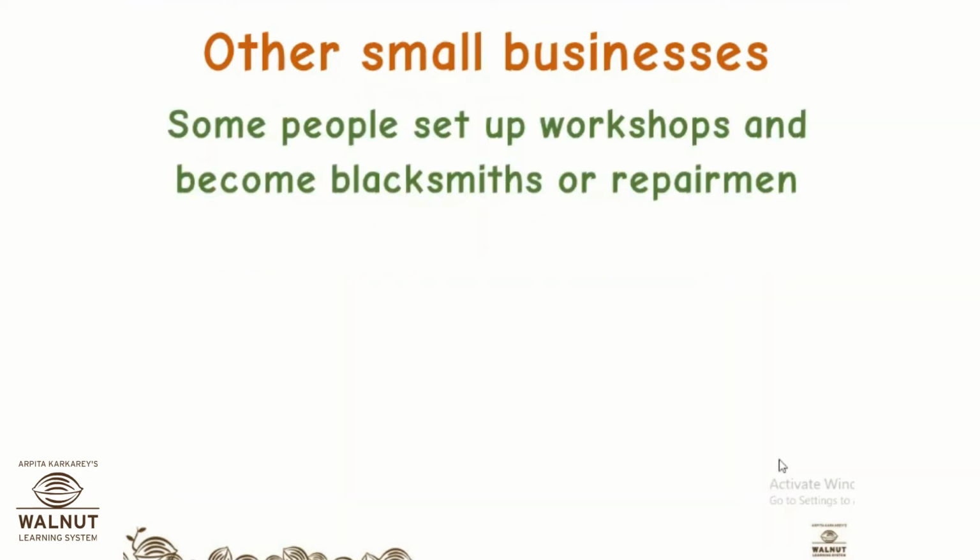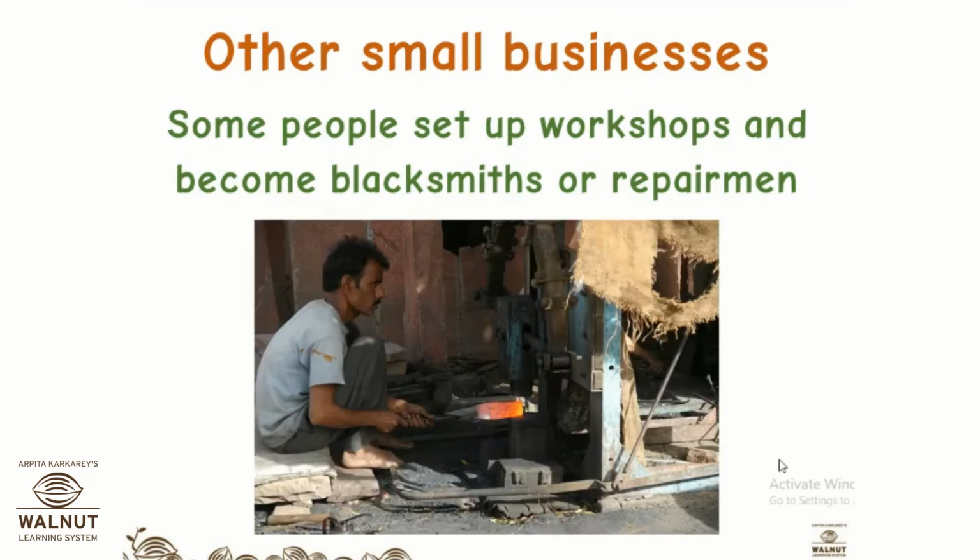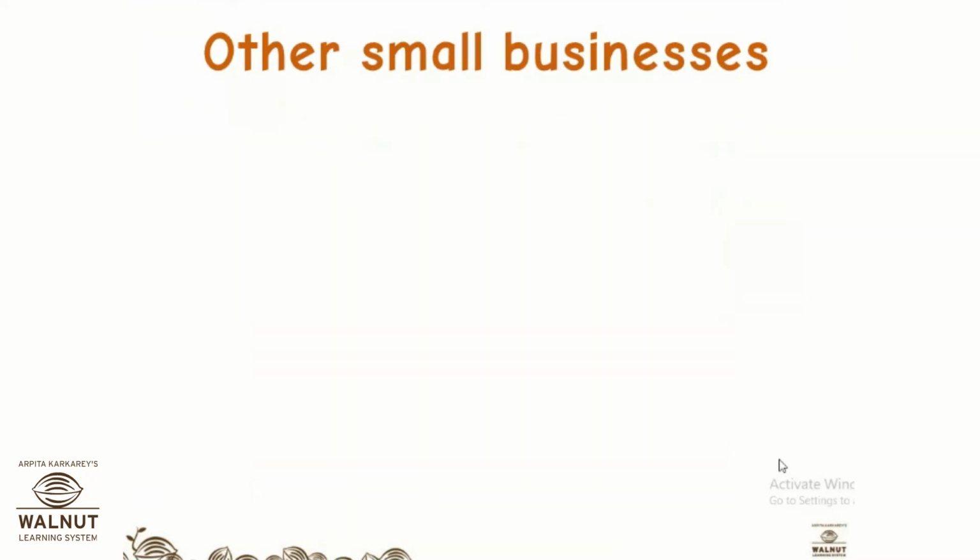Some people set up workshops and become blacksmiths or repairmen. What is a blacksmith? They mend your shoes, or they keep your farm equipment in good condition by repairing it. Okay, so this is the kind of work they do.